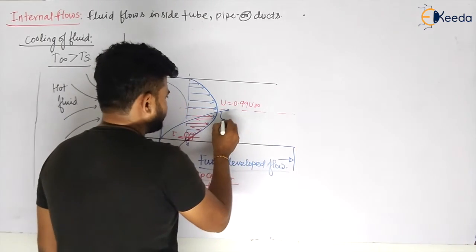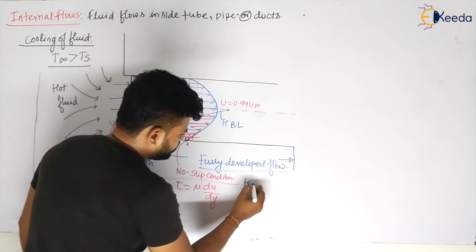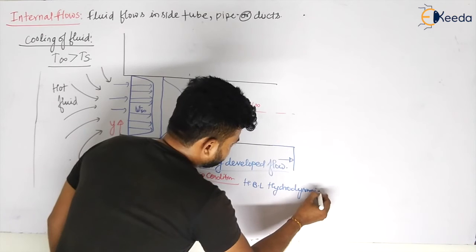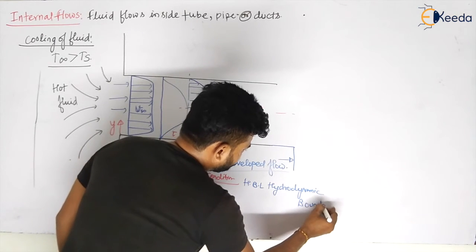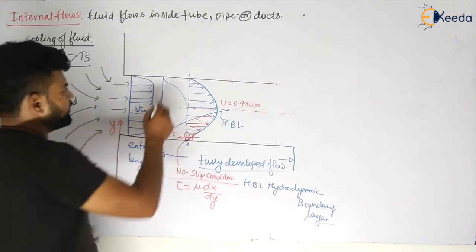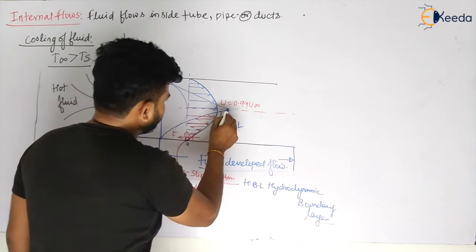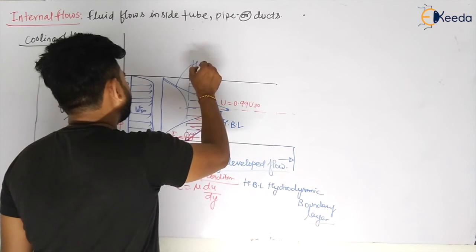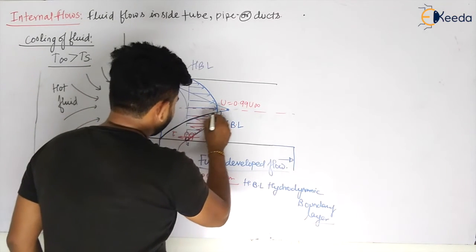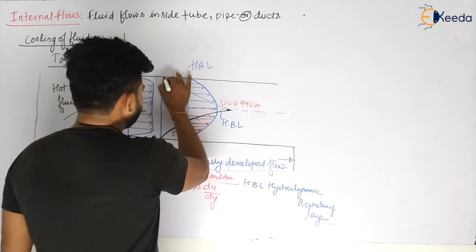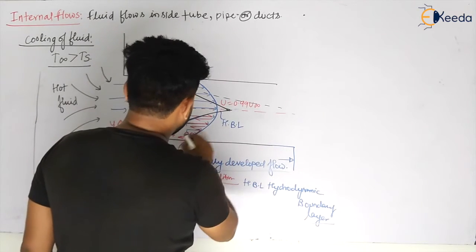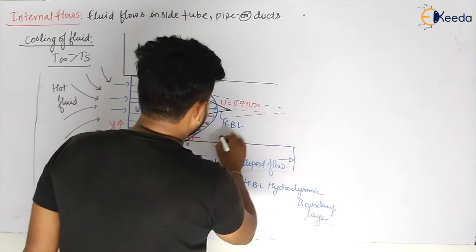Let us directly take HBL, where HBL is equal to hydrodynamic boundary layer. Yes or no? So similarly, from this point of view also there will be some development of the hydrodynamic boundary layer. That will be the development of HBL, my dear students. If it is not clear, let me take another color. So this will be your HBL like this, and similarly these will develop like this. So there will be continuous development of hydrodynamic boundary layers like this.